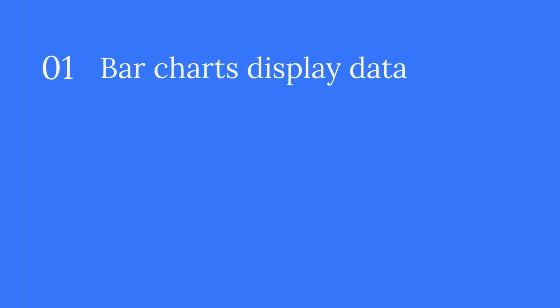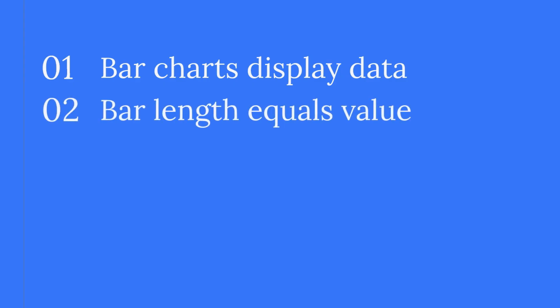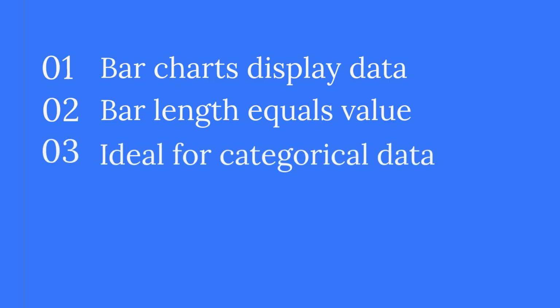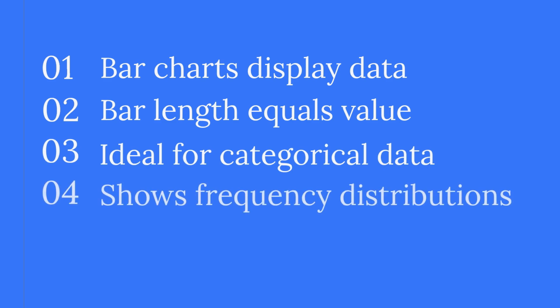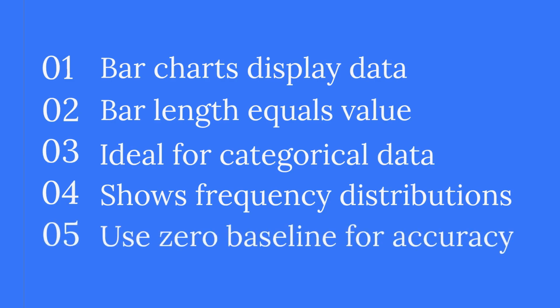Bar charts use rectangular bars to depict data values. The length of each bar corresponds to the value it represents. They are ideal for comparing categorical data and showing frequency distributions. Ensure bars are evenly spaced and use a zero baseline for accuracy. Clearly label axes and bars for clarity.